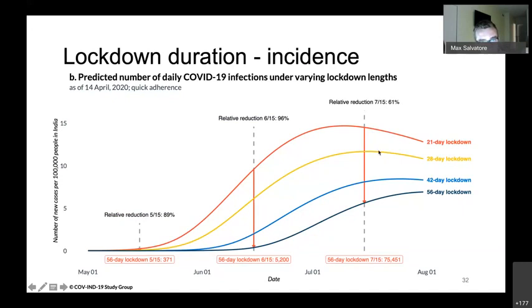We do see that the peak is occurring earlier in these shorter lockdown periods. So we're seeing that nice flattening of the curve that everyone talked about in terms of these non-therapeutic interventions. But again, we do see some marked decreases in the expected number of cases over the time period.